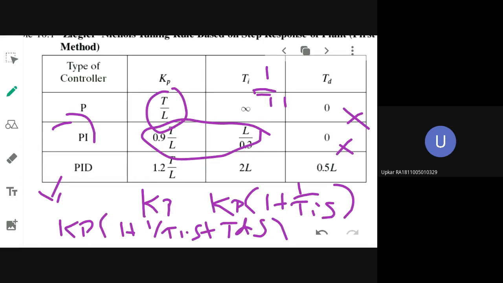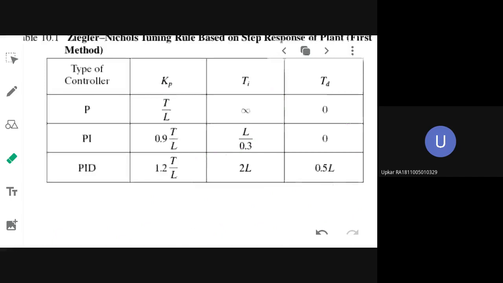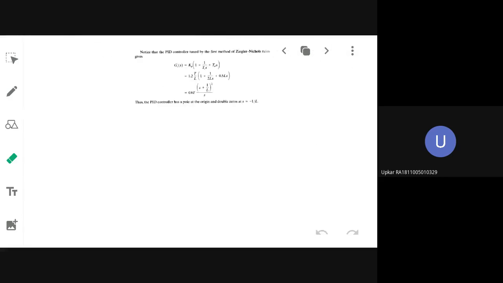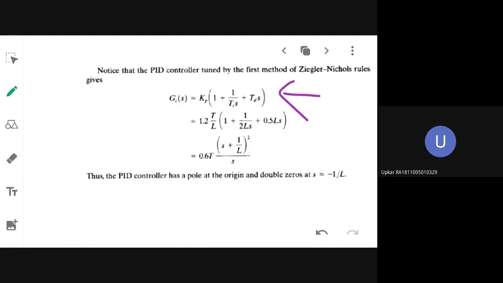You will be able to design the PID controller in an easy way. So what is the name of the method? Ziegler-Nichols tuning first method, the step response method. This way you will be able to design PID, PI or P controllers. Next method, as I told you, this is the transfer function for what controller?